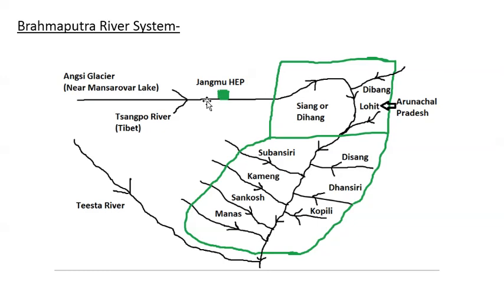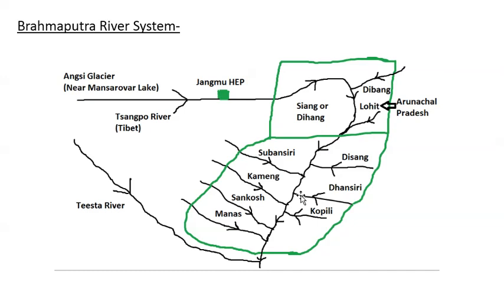One more peculiar feature about this river is that the name of the river changes depending upon the region it is flowing. For example, when it is originating from this lake in Tibet, the name of the river is basically Sengpo River in Tibet. And then when it enters Arunachal Pradesh, the name of the river is known as Siang or Dihang. Then when these two tributaries, Dibang River and Lohit River join this river, the river is known as Brahmaputra river from Sadia in Assam.